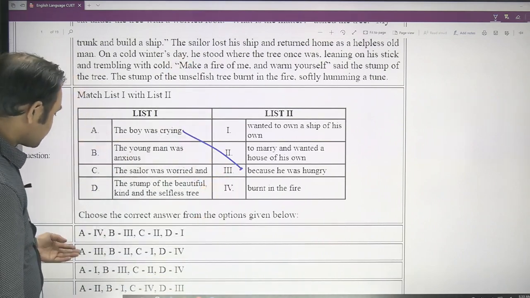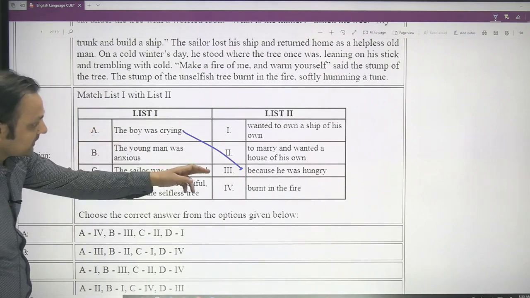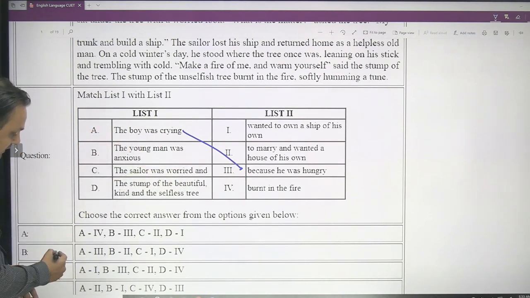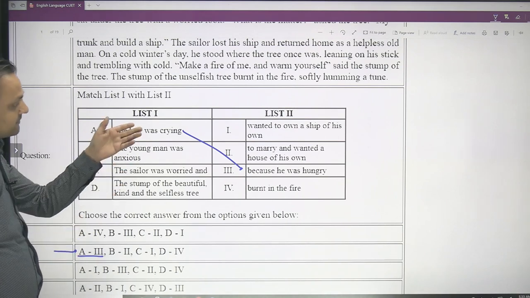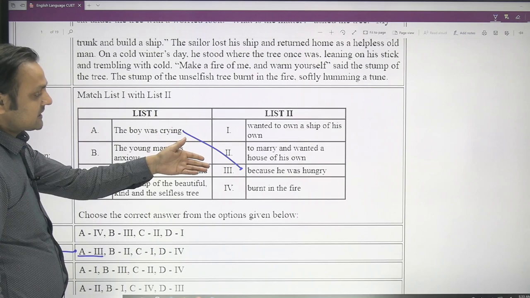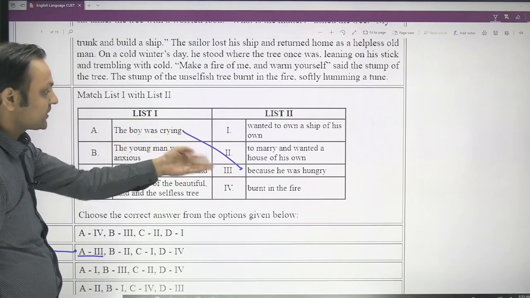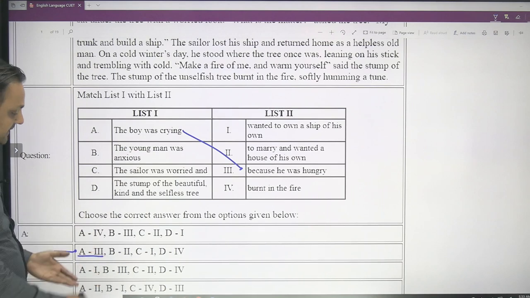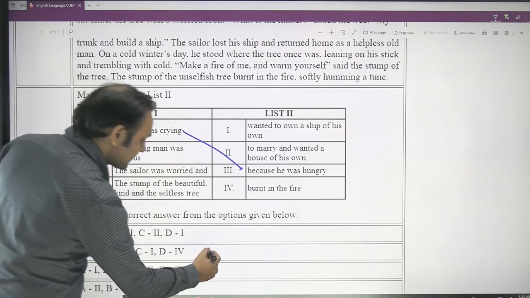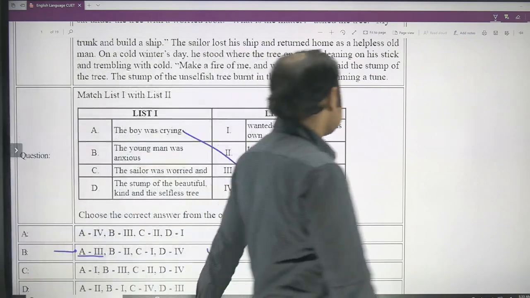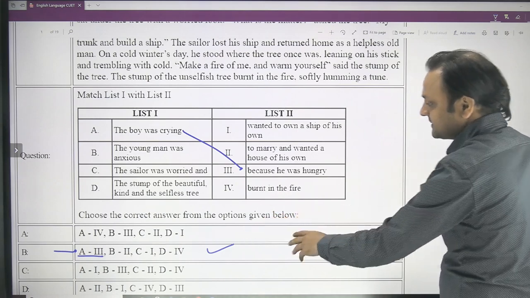And if you look at the options, A matches with 3. So A3 is present only in one option, which is this one. And this makes the question very easy because in no other option is A matching with 3. That's why you don't need to check any other sentence. Even by checking only one sentence, you can get to the answer because it is very obvious that A matches with 3. The boy was crying because he was hungry, and this is present in no other option. That means the obvious answer is B. So you can see that actually the questions are very easy. You read this question and try to answer this, and the answer is B.